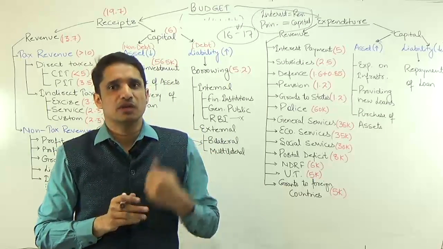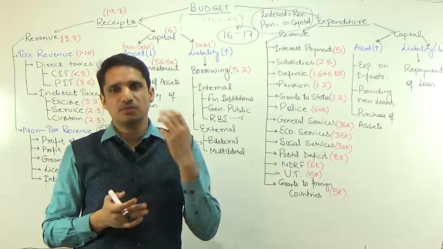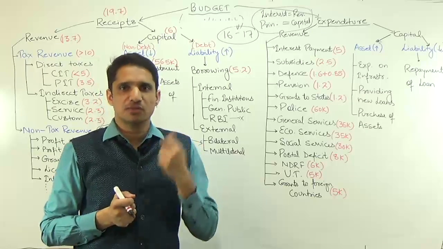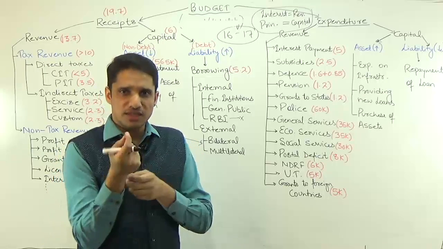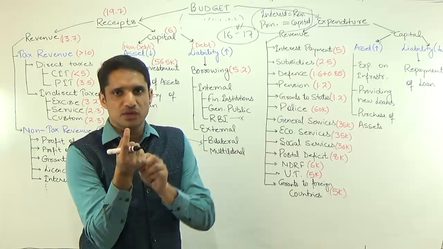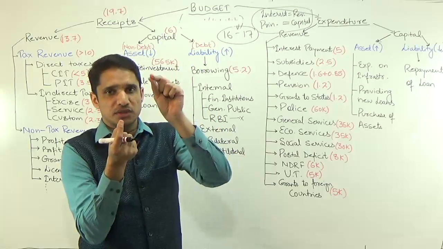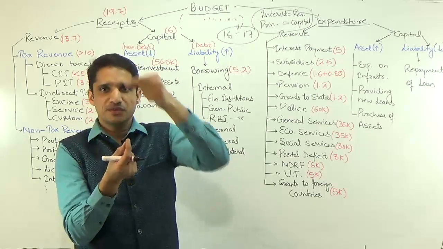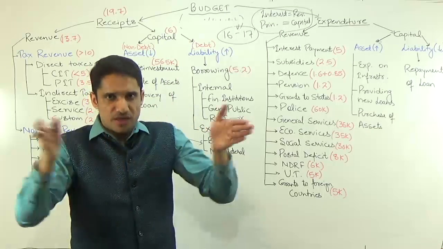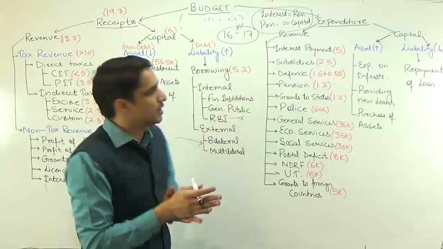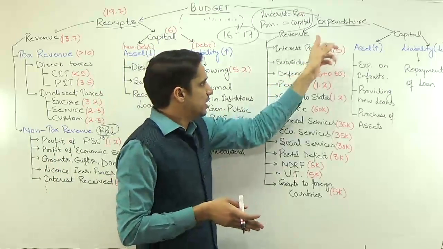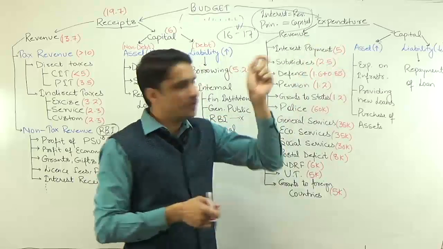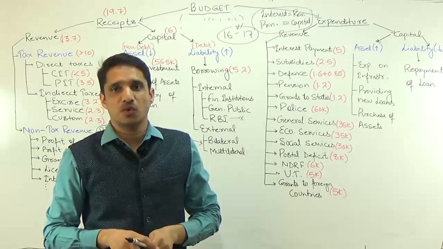In 2005 also I borrowed for 20 years. In 2010 also I borrowed for 20 years. In 2015 also I borrowed for 20 years. So in 2016 I have to pay interest for the money which I have borrowed in 2000 as well as 2005 as well as 2010 as well as 2015. So there is an accrued interest over the years, and that I have to pay, and that is why the interest payment every year is 5 lakh crore.